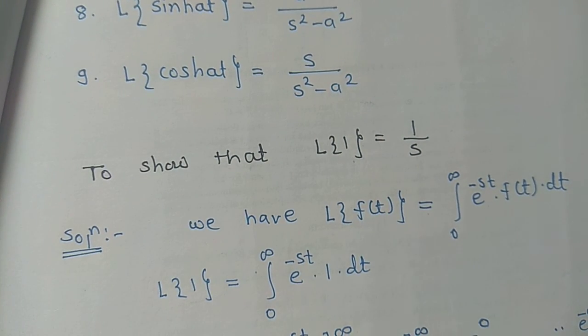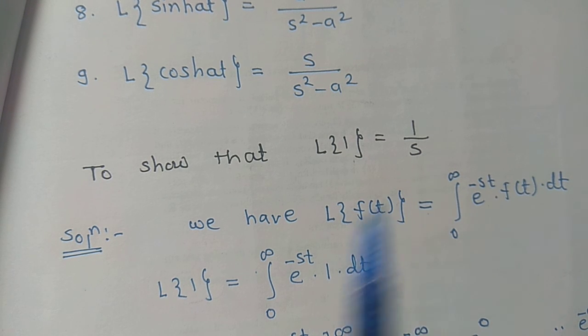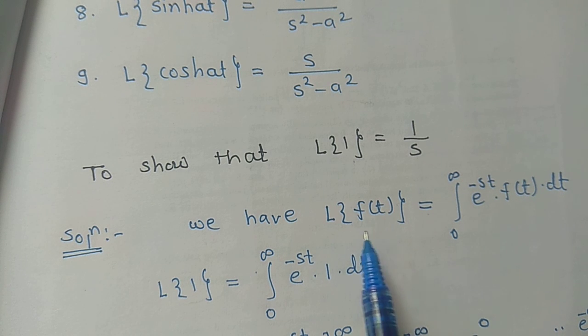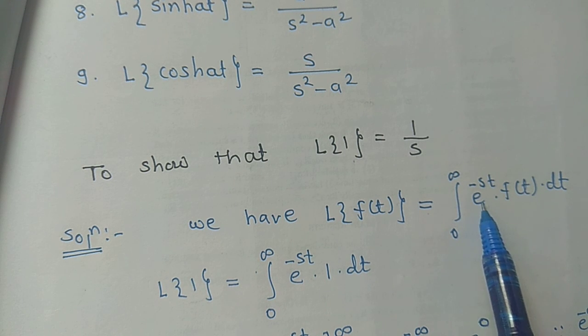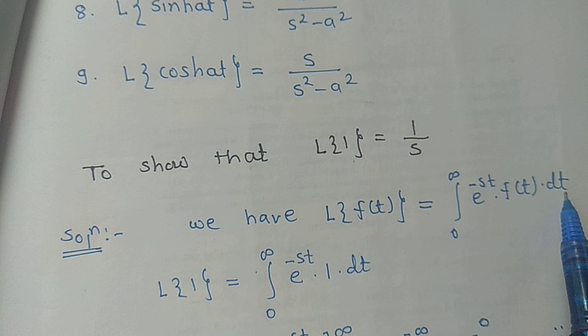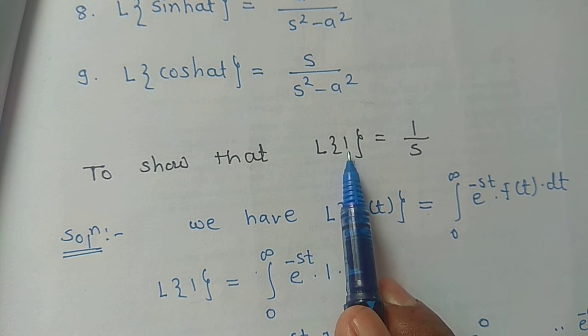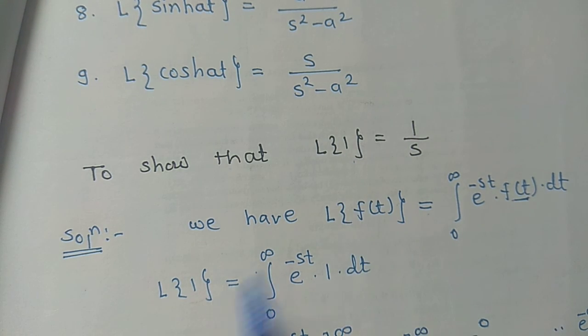To show that Laplace transform of 1 is equal to 1 by s. Solution. We have, what is the definition of Laplace transform? Laplace of f of t is equal to integration 0 to infinity e to the power minus st f of t dt. Therefore, if we put the value of f of t, Laplace transform of 1 is equal to integration 0 to infinity e to the power minus st into 1 into dt.